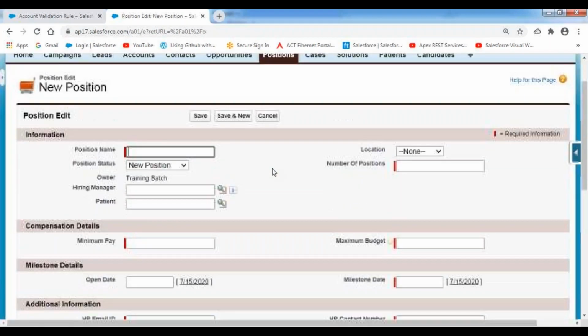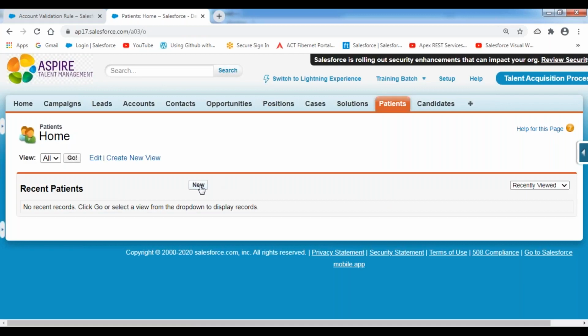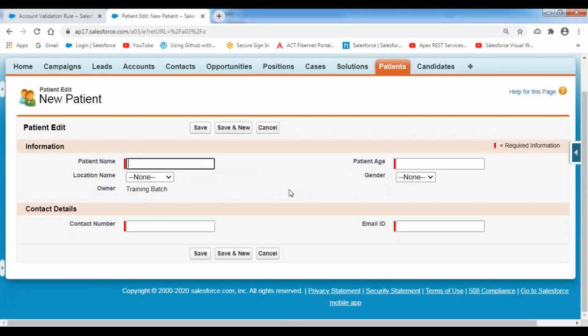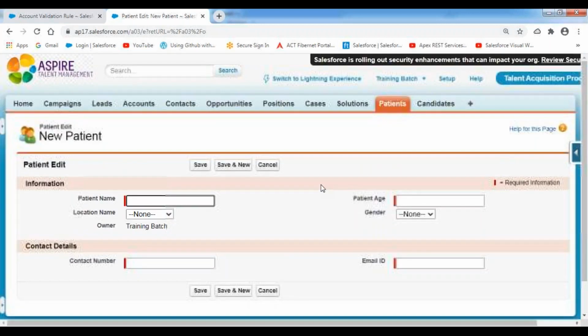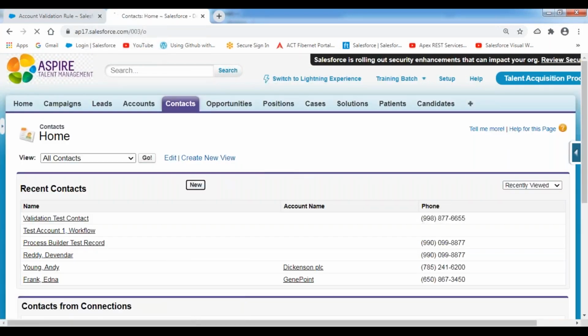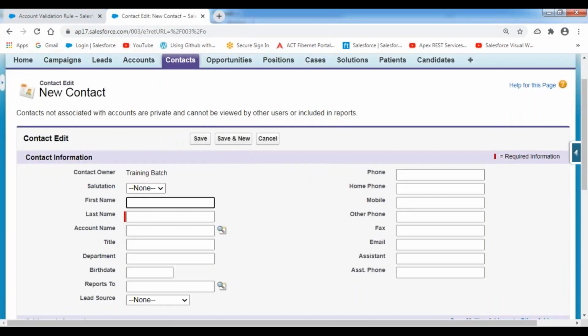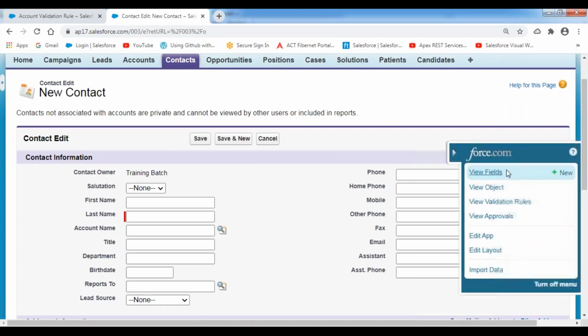So let me go to an object here, patient object, any of the objects, whatever you want. I would like to have a field called PAN number. Let me take the contact object. Let me create a field with the name PAN number. Currently, these other fields are available inside my contact object. I'm creating one custom field. Create a new custom field.